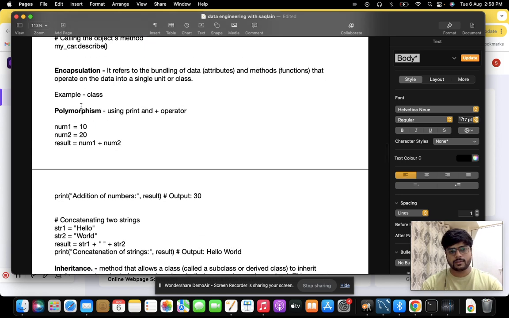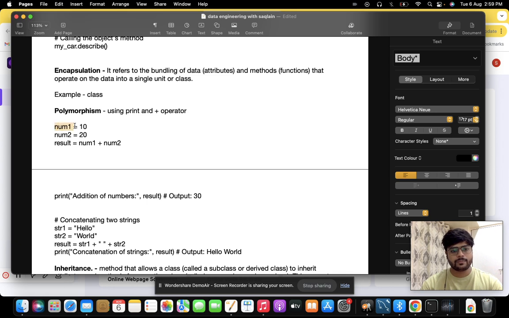Further, there is polymorphism. Polymorphism is nothing but using the methods, statements, and operators in n number of ways. Like the plus operator can be used in n number of ways, even the print statement can be used in n number of ways. Let's understand with an example for the plus operator. As we know, we generally use the plus operator to add numbers, right? Let's have a look at the example.